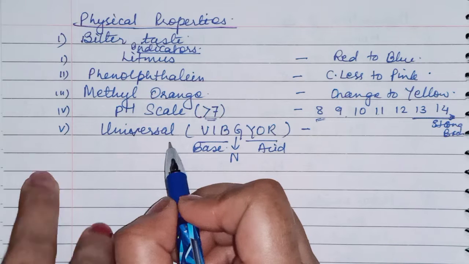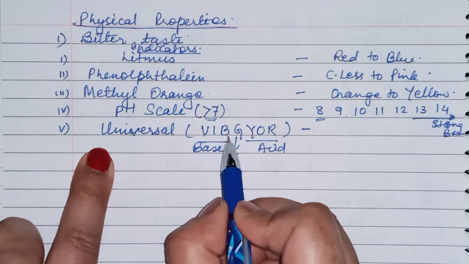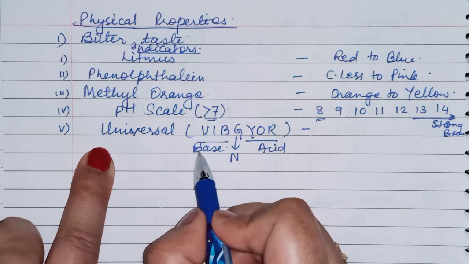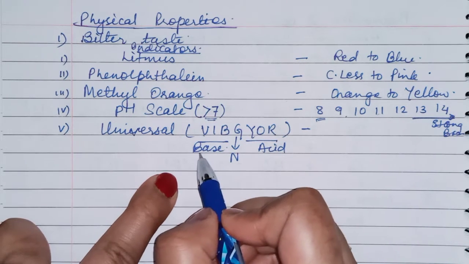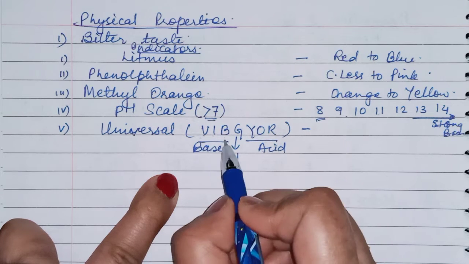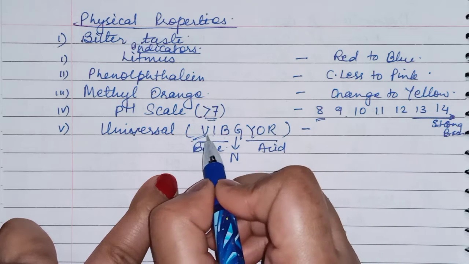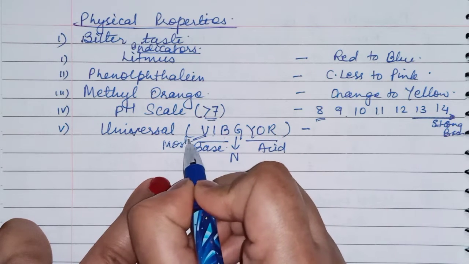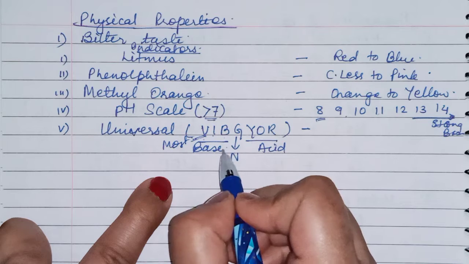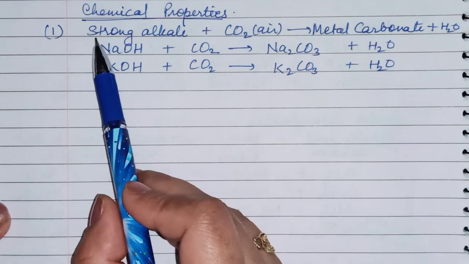For universal indicator, if you are moving towards violet, that means it is more basic. So for universal indicator, blue, indigo, violet are for bases; the most basic is violet, and the least is blue. Chemical properties, we will start from this.